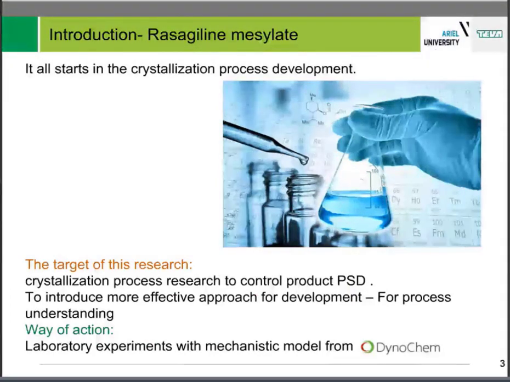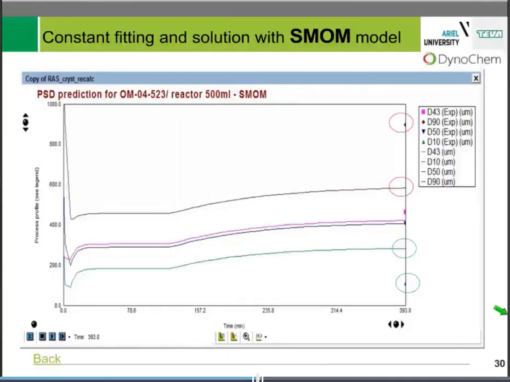So the target of this research was to produce a process that can control the product PSD, and to introduce more effective approaches for development and process understanding. We do that using lab experiment data and a mechanistic model from Dynochem. What we did, we went toward the size-dependent growth phenomena.